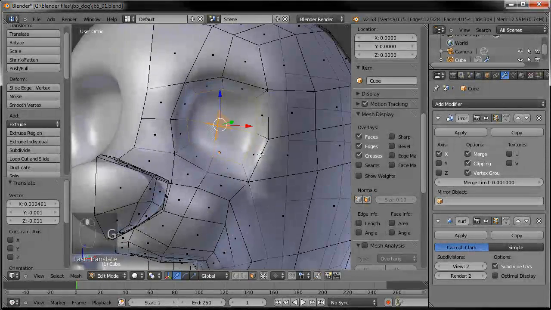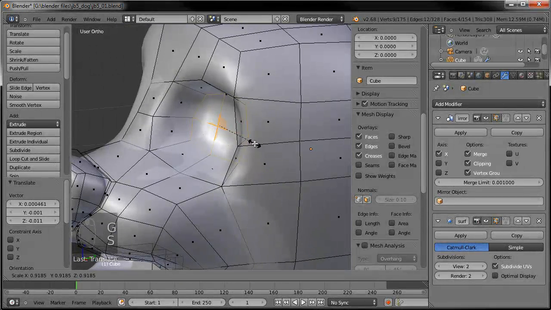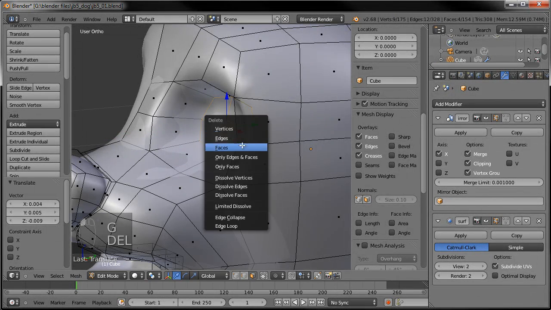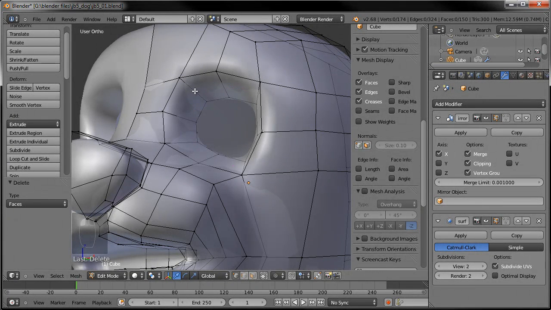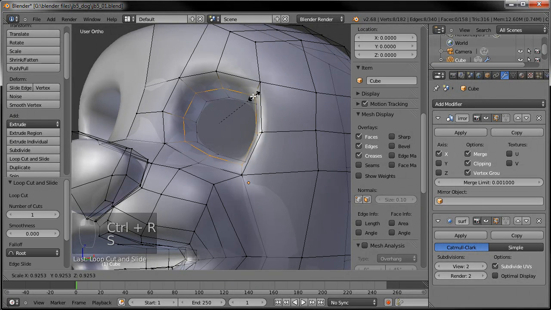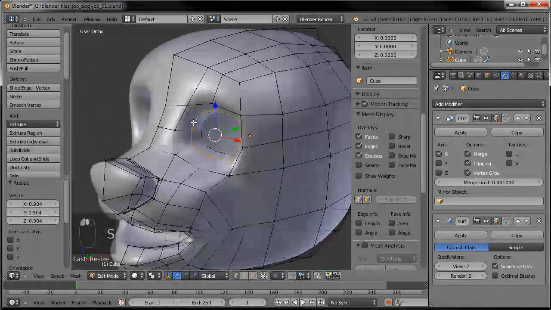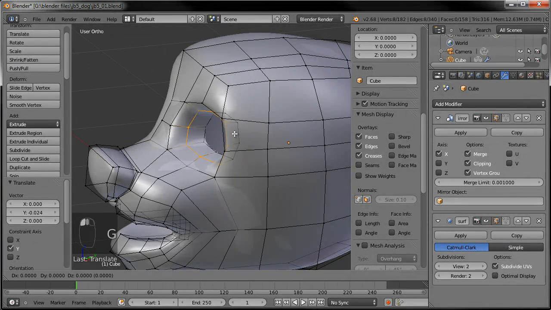Okay. And let me scale it just a little bit further down. We'll drag it in a little bit further and just go ahead and hit delete. We're going to delete those faces. No need to have them there. Let's add a loop right in here. Scale that down so we have a nice rounded eye socket there.